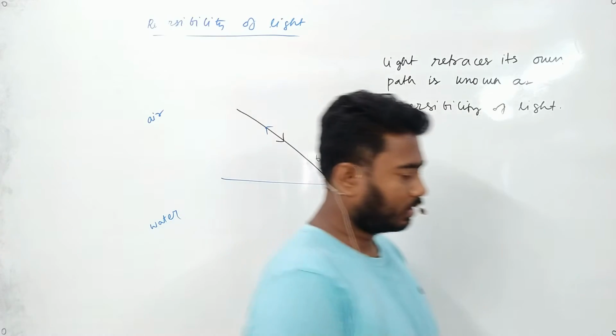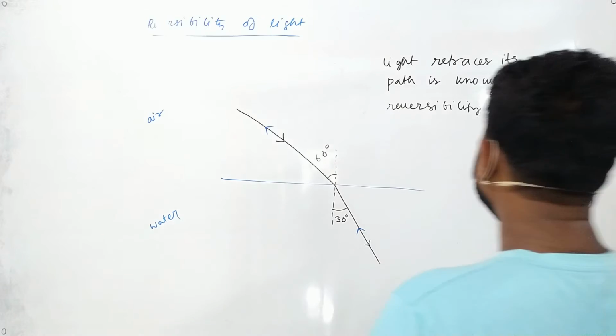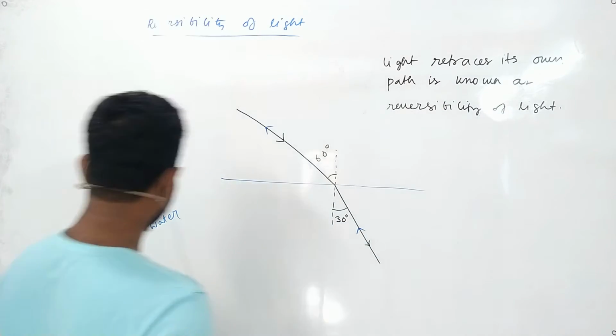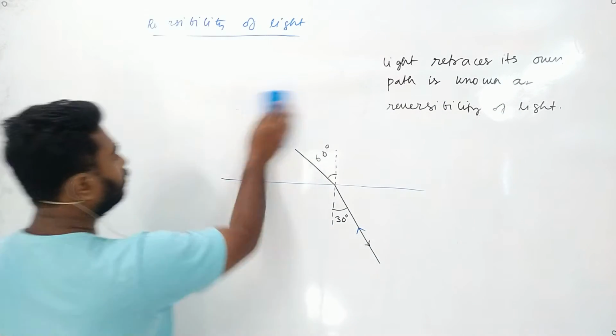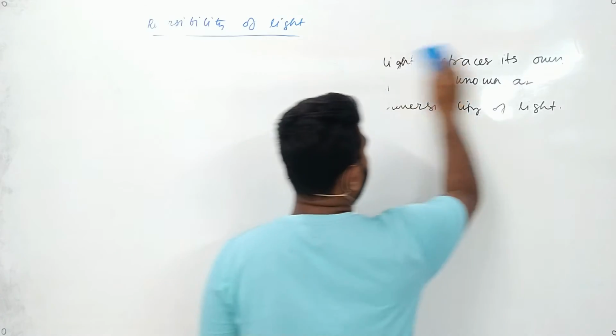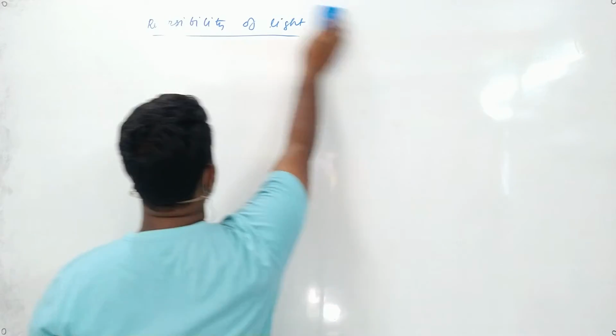Yes, sir. Okay, so Rani was having problem in reversibility, right? Yes, sir. Okay, I hope it is clear now, Rani. Now we will do the next part.